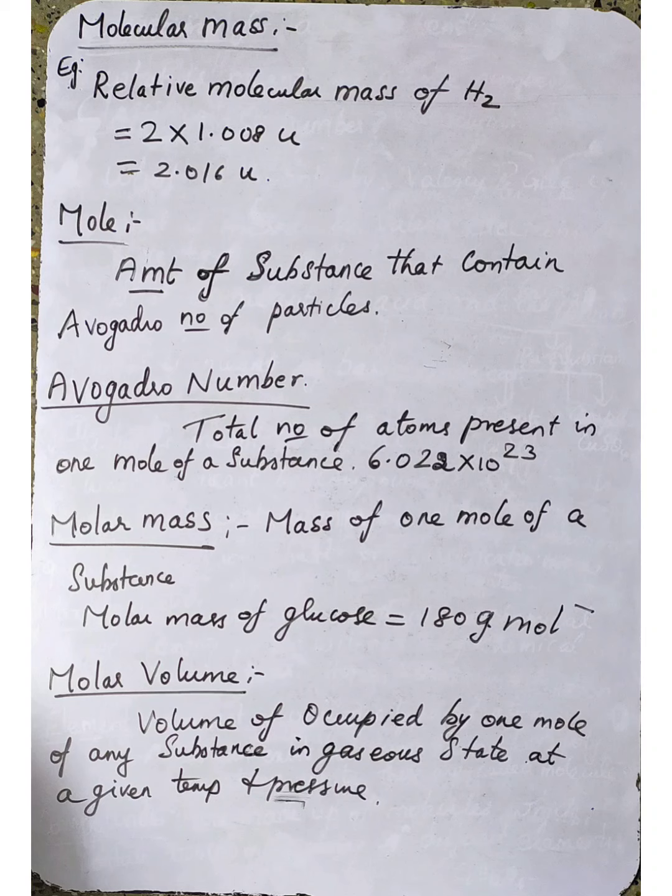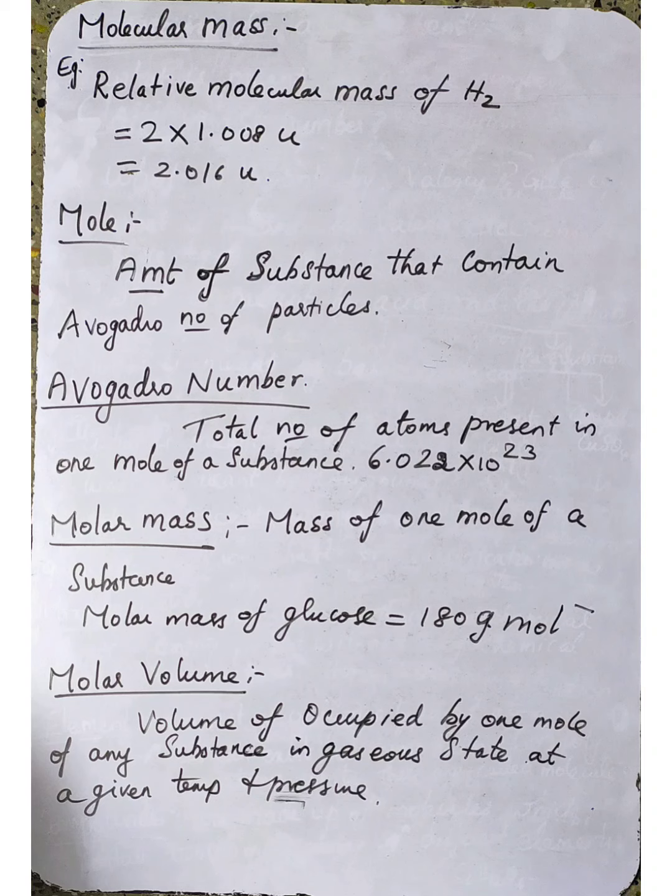How can we write the oxygen molecule symbol? O2. So 1 mole of oxygen molecule is equal to 2 into Avogadro number of particles, nothing but 2 into 6.023 into 10 to the power 23. Understood? So in this way we can calculate.